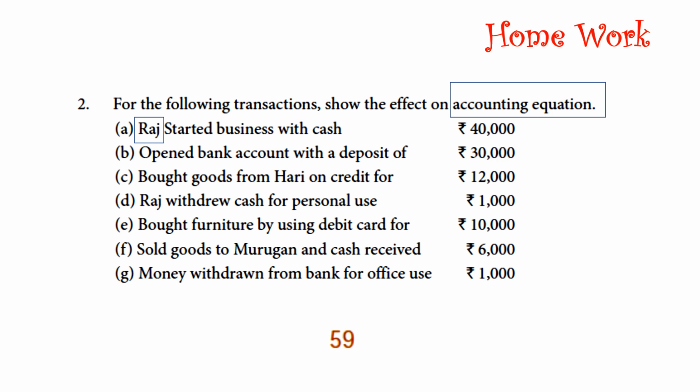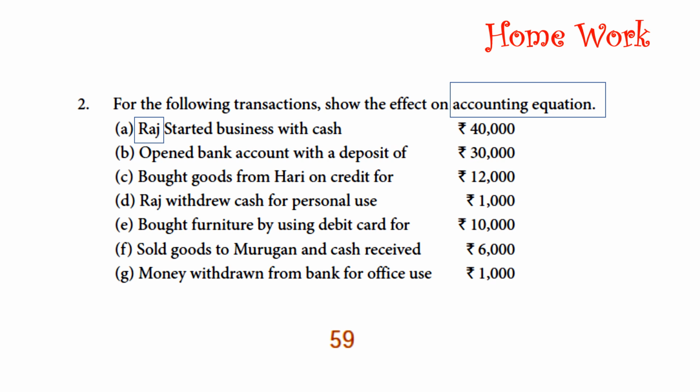Read each transaction and be cautious. As I have said, each transaction will have two values. That means in two places you have to record it. Twofold effect. So you have to post it in two places, and solve it.